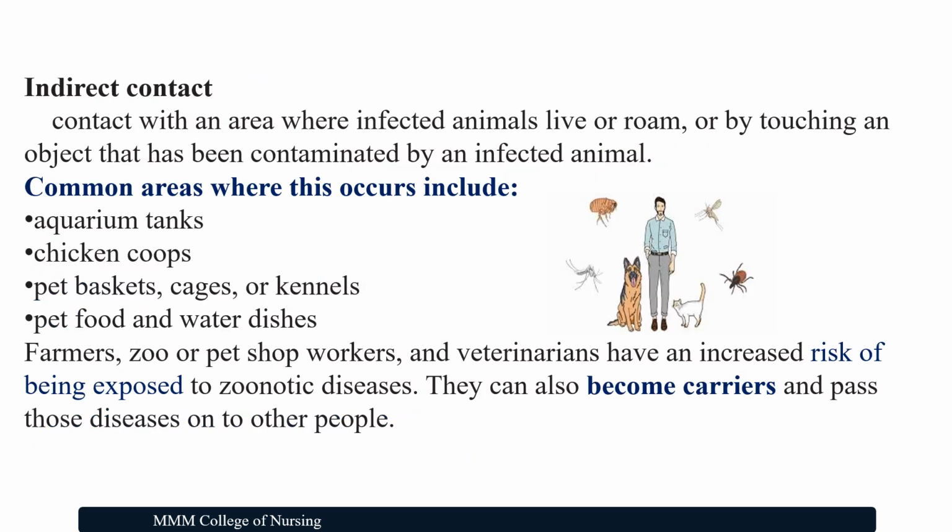Indirect contact means contact with an area where the infected animals live or roam, or touching an object that has been contaminated by an infected animal. The common areas where this occurs include aquarium tanks, chicken coops, pet baskets, cages or kennels. Pet food and water dishes also can be a reservoir to transmit the disease. Farmers, zoo or pet shop workers and veterinarians have an increased risk of being exposed to these zoonotic diseases. They can also become carriers and pass those diseases on to other people.